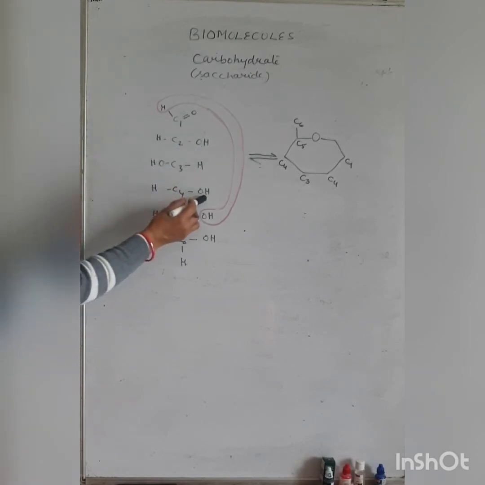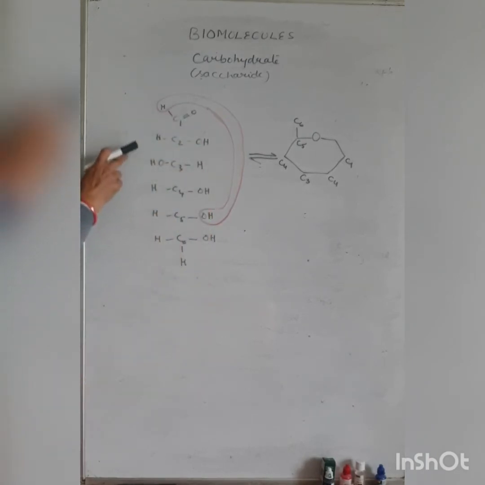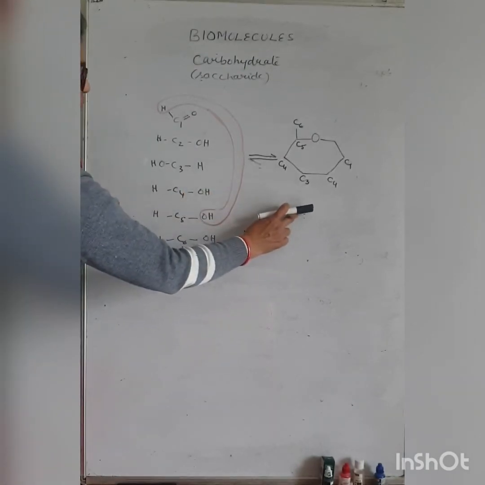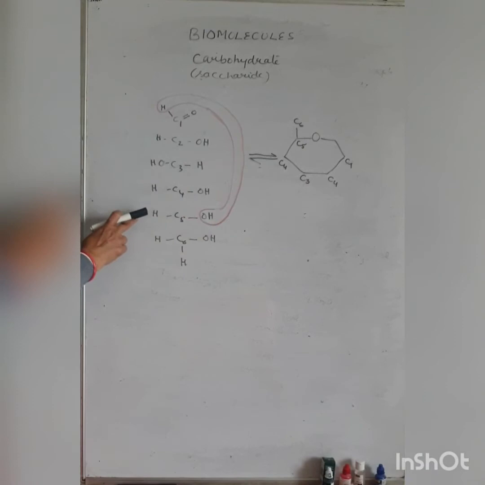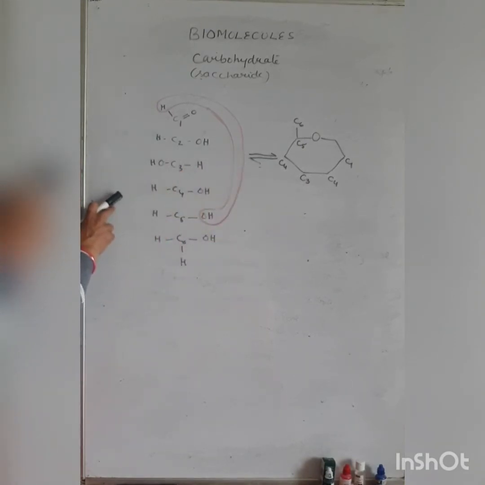Polyhydroxyl means many OH functional groups are there. This is the chain form and this is the ring form. As I already told, they are interconvertible.